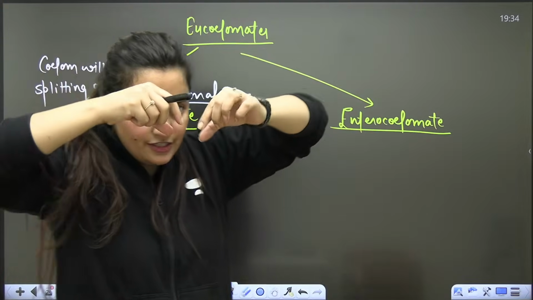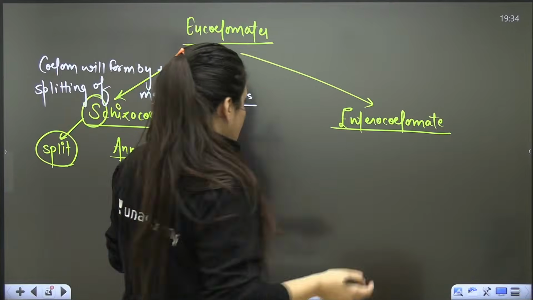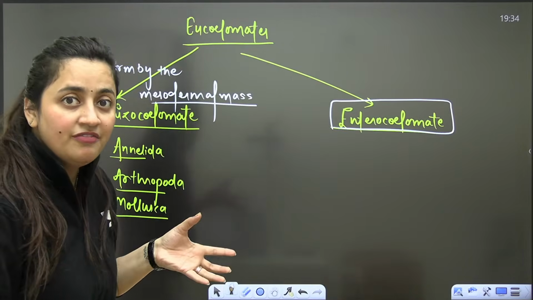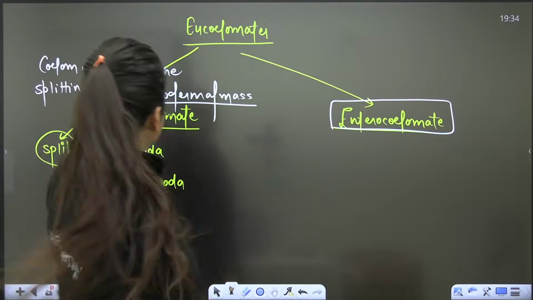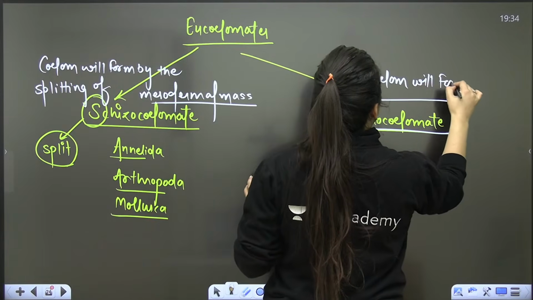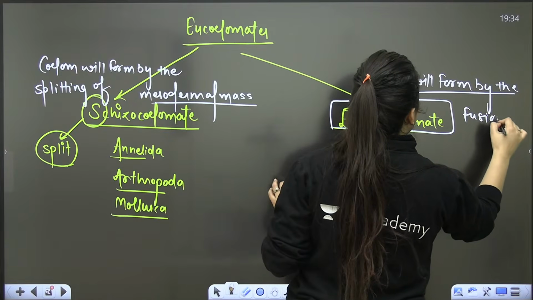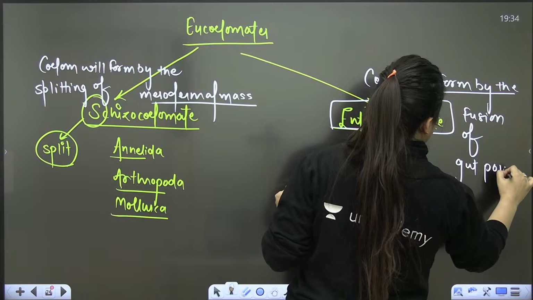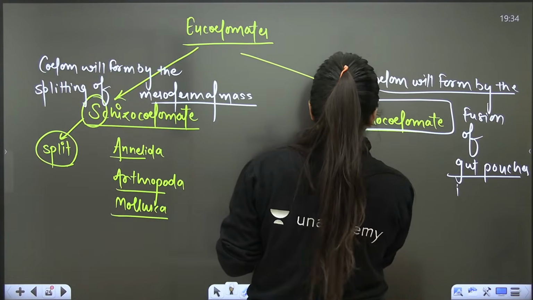That means during embryonic stages, from the endoderm some pouches will form, they will fuse, and then the coelom will be there. If you can visualize it, good. I will share an animated video in our official Telegram group. You can check it there. So coelom will form by the fusion of those gut pouches.